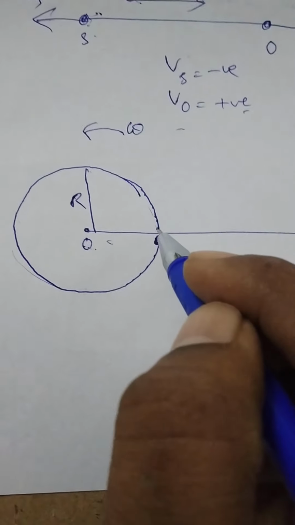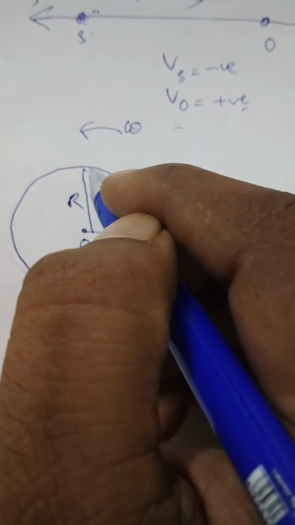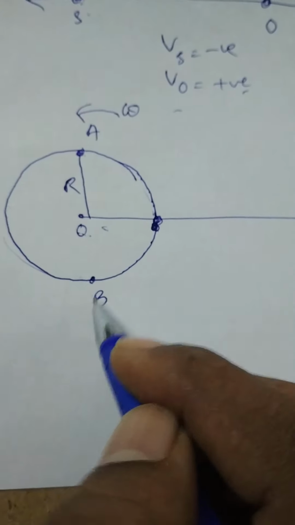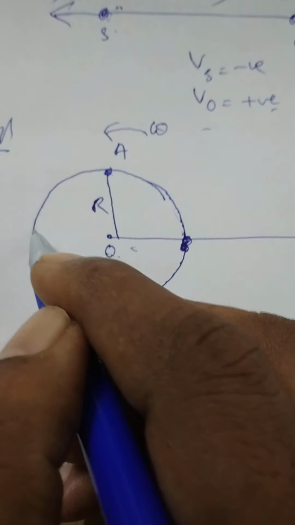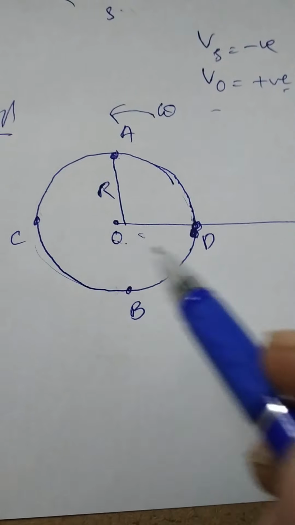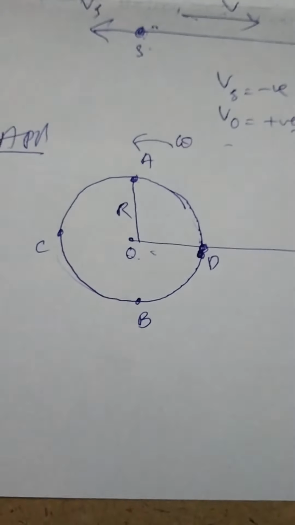Now let us consider this point equal to A. The diametrically opposite point is B. So this point is equal to C and this point is equal to D. A, B, C, D are any 4 points on the circumference of the circle.